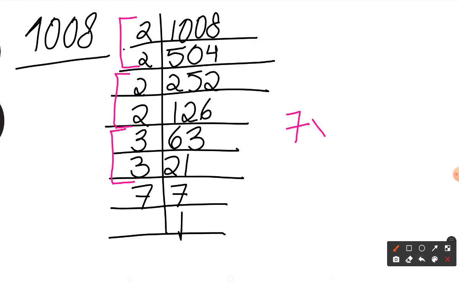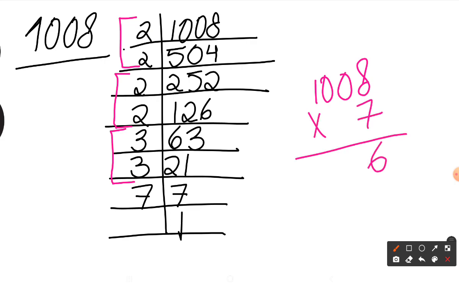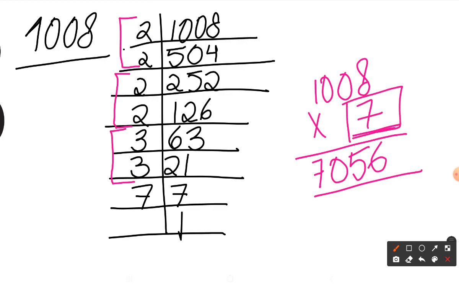So 1008 into 7. So I'll get 6, I'll get 5, 0, 7. So the number I get by multiplying 7 and 1008 is 7056. So the first part is done. That means the smallest whole number by which we should multiply 1008 is 7.